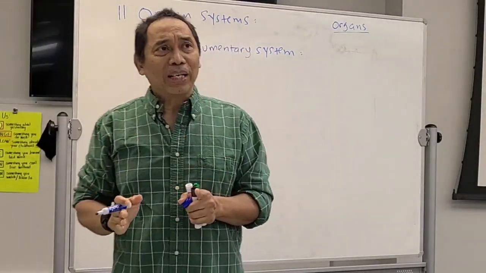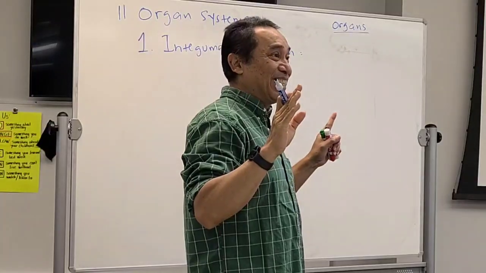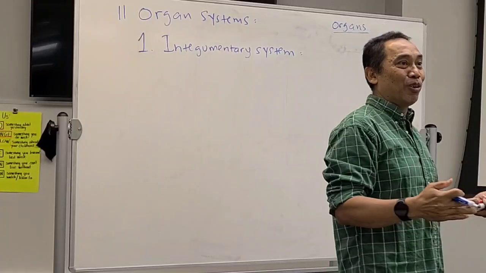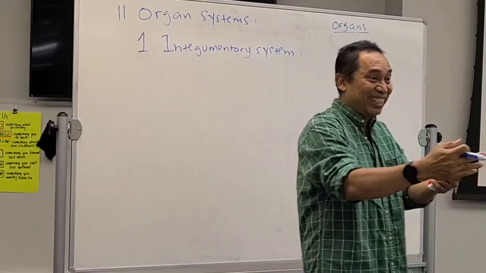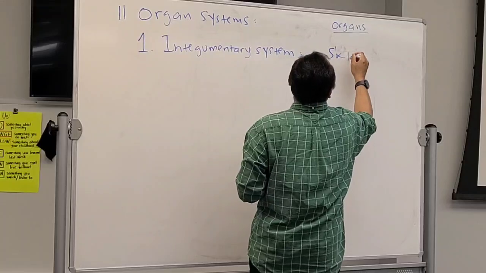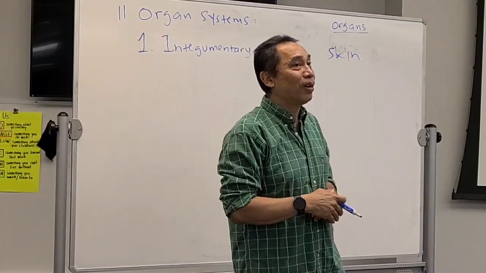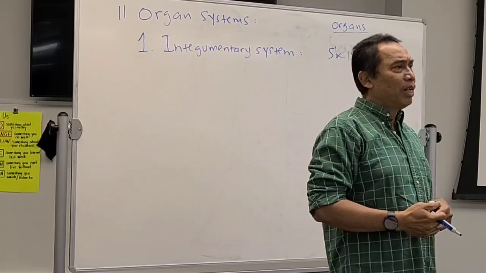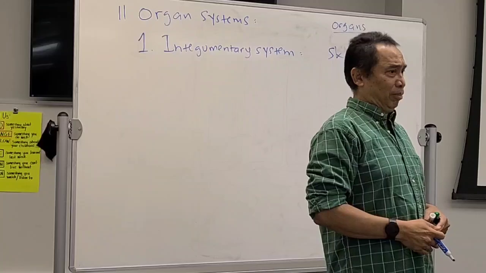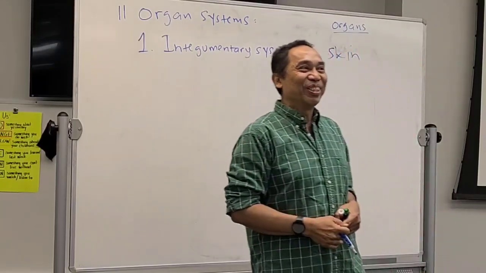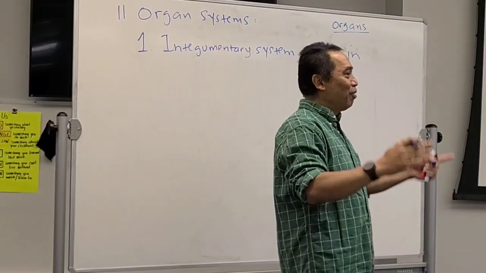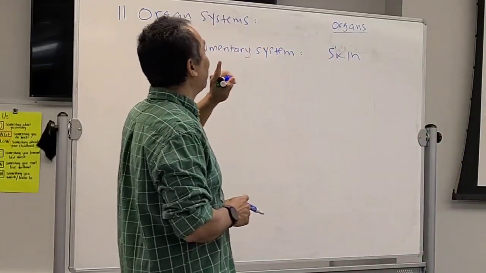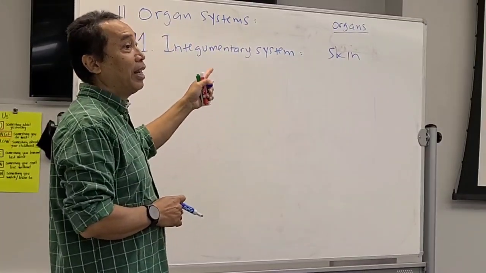This integumentary system actually only has one organ. The system only consists of one organ. And this organ is actually the largest organ in our body. Skin. That's the name of the organ of the integumentary system. This is the largest organ. If you don't believe me, when you go home, take off your skin. It's going to be the biggest one, the heaviest one also. That's the skin. The largest, biggest, heaviest organ in our body.